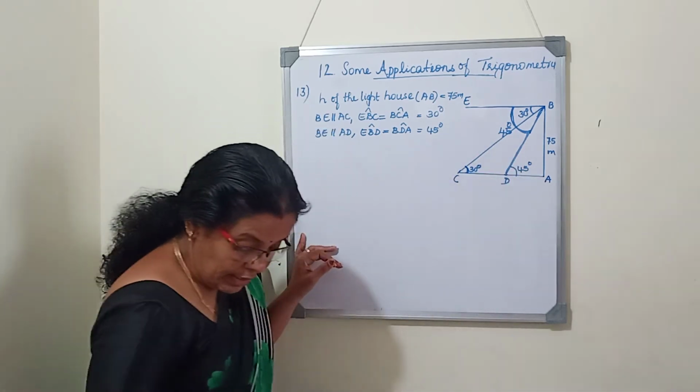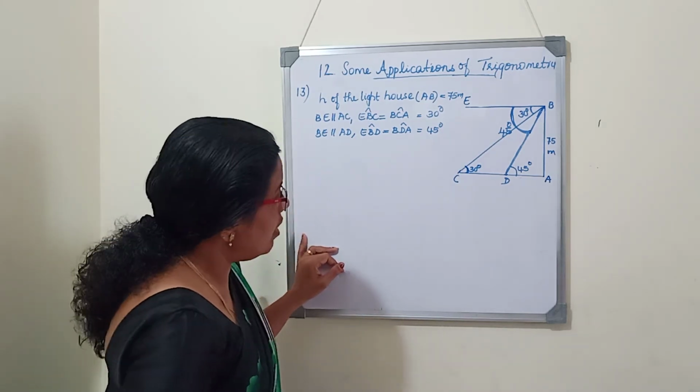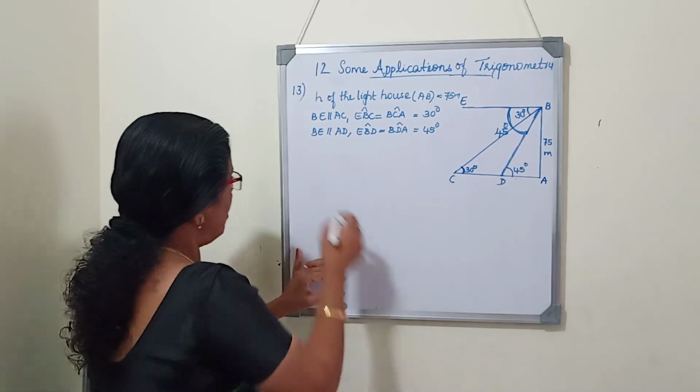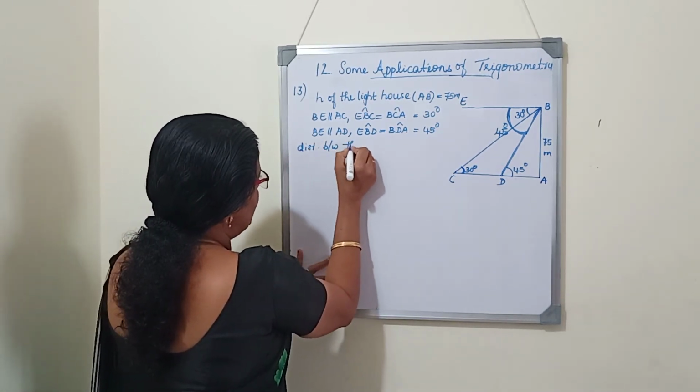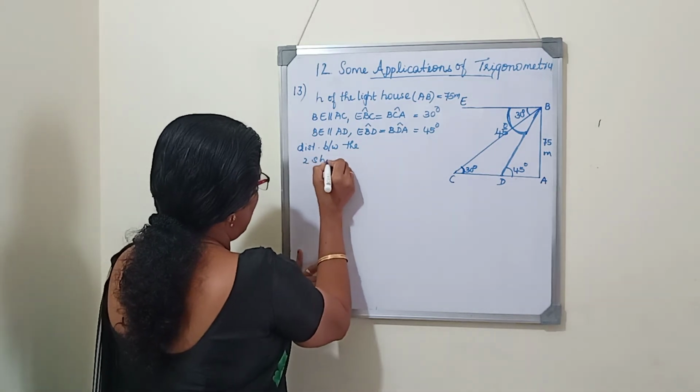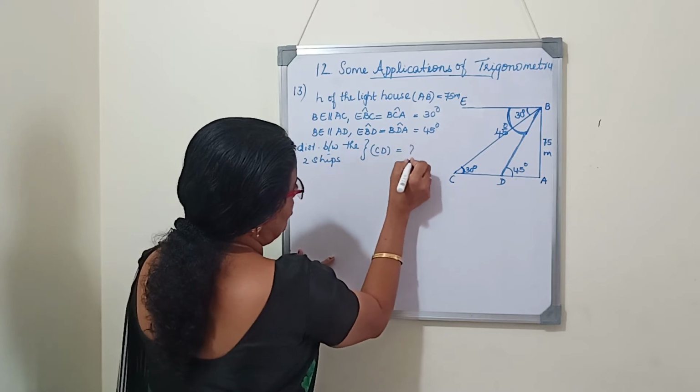Now we want to find the distance between the two ships. Distance between the two ships is CD. You should find distance between the two ships. That is CD. We should find.